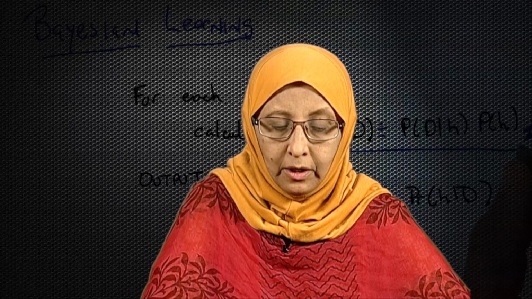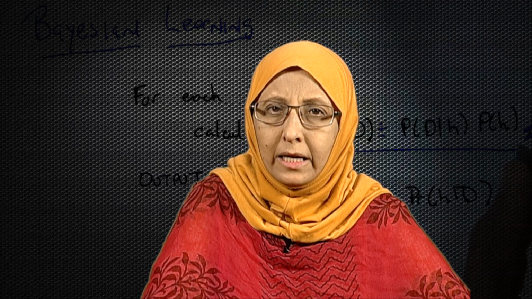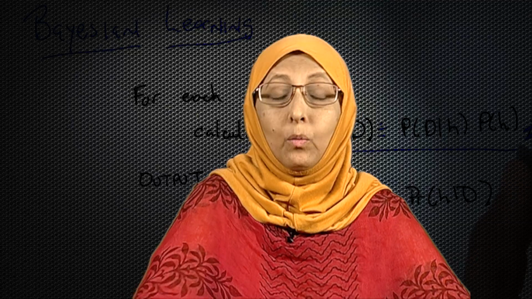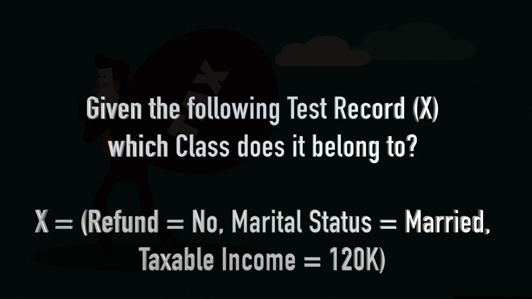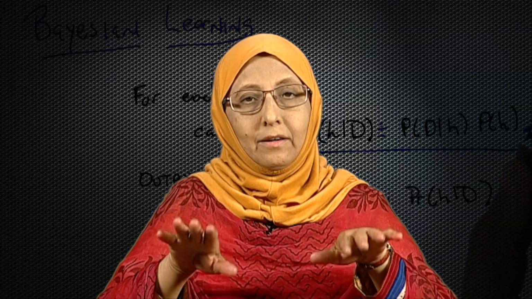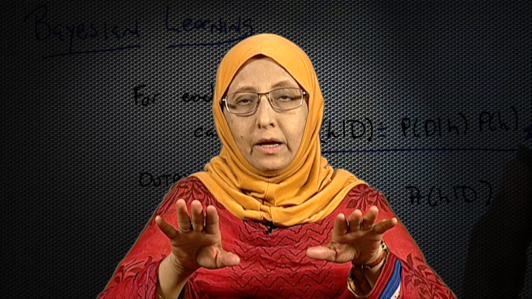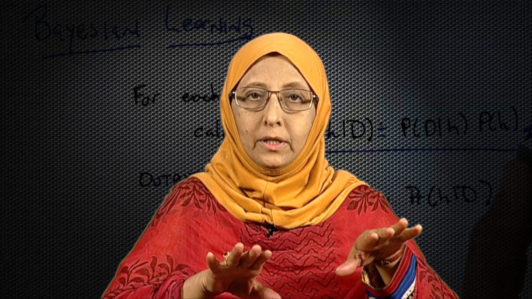At this juncture, we are going to make a naive assumption. Now, what is this naive assumption that we are going to talk about? Say we are having three attributes: refund, marital status and taxable income. I am making a simple assumption that these attributes are independent of each other. Now, this is a simplifying assumption. They may or may not be, but according to naive Bayes, we are able to make this assumption, and we are applying that same assumption here.